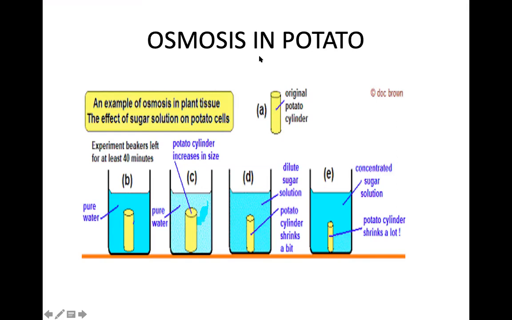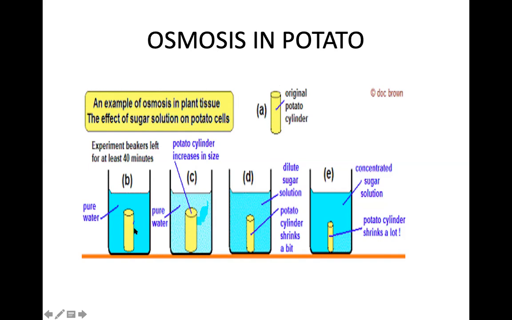Let us study osmosis in potato. Let us take 2 beakers, beaker B and beaker D. Peel a potato from outside and make a shape like this. You can even make a small hole in between. Now put this potato in pure water and put this potato in a dilute sugar solution or dilute salt solution.